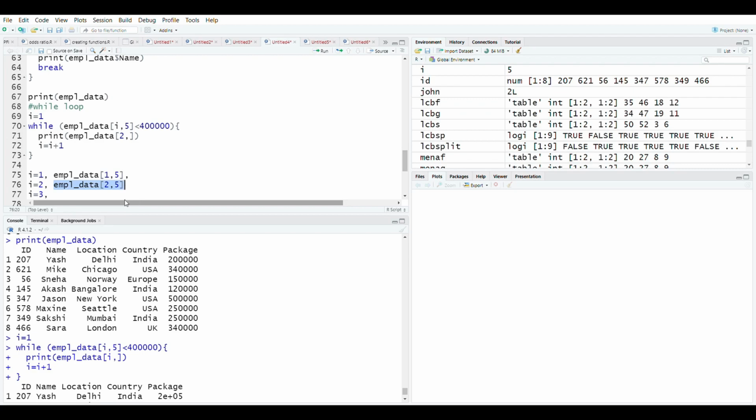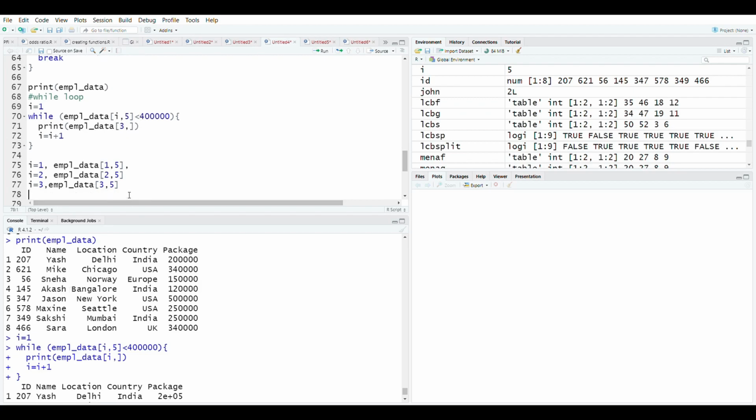It will give the value of I as 3. At the start of the loop, it will again check the condition that the value is less than 4, and now it will print the third row. Okay, the same thing will happen now.